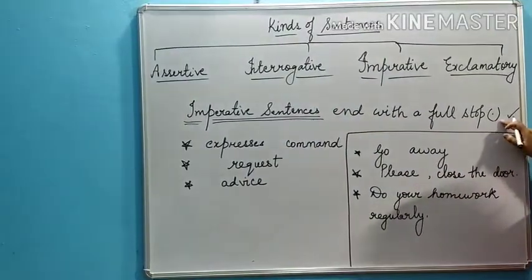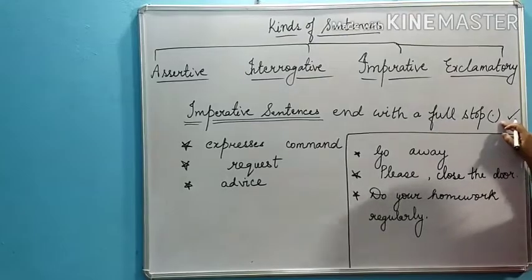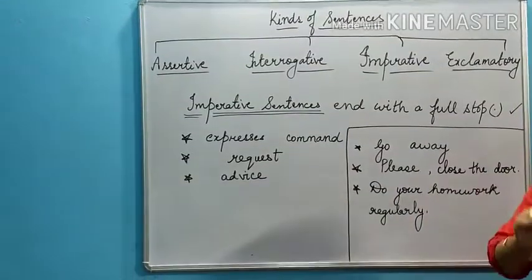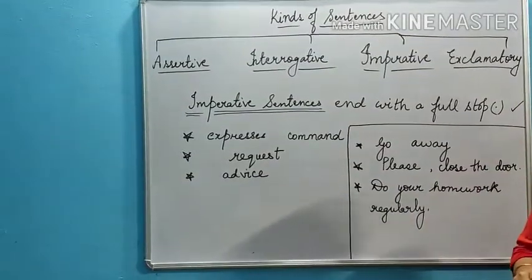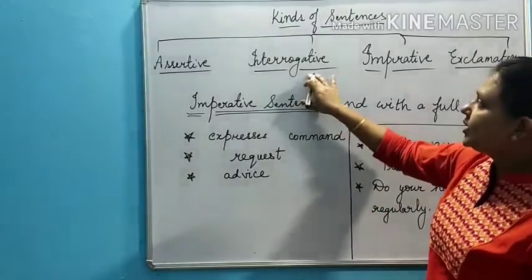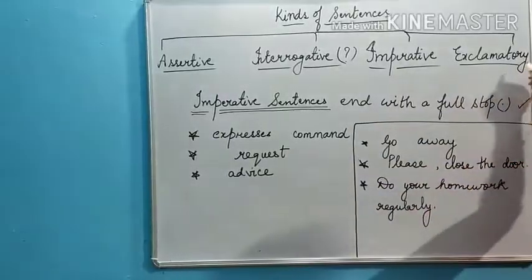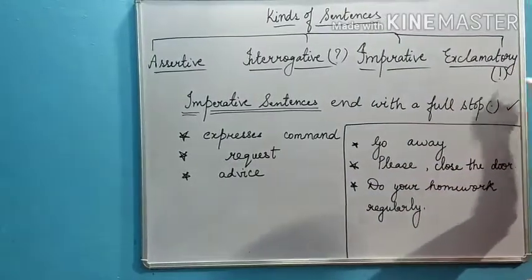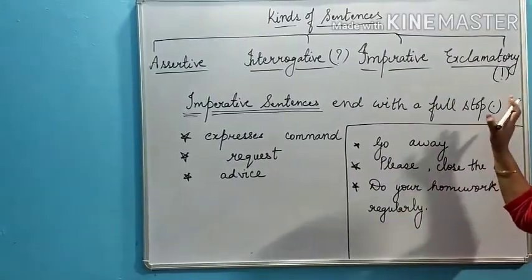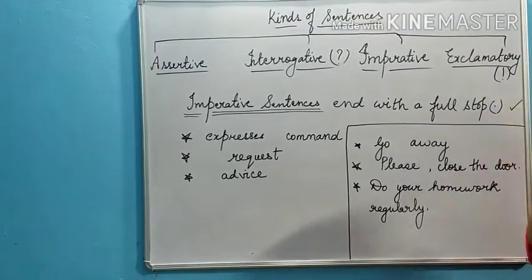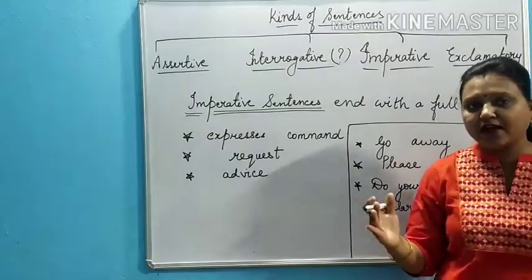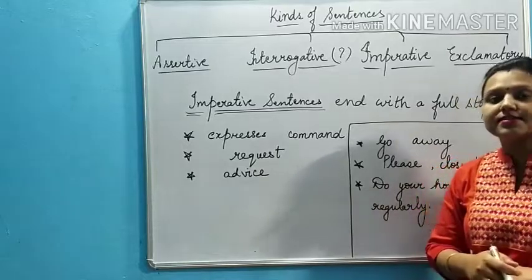Remember this. Assertive sentences end with a full stop and imperative sentences also end with a full stop. Whereas interrogative sentences end with a question mark and exclamatory sentences end with the sign of exclamation. This is something which is going to help you identify which kind of sentence it is.